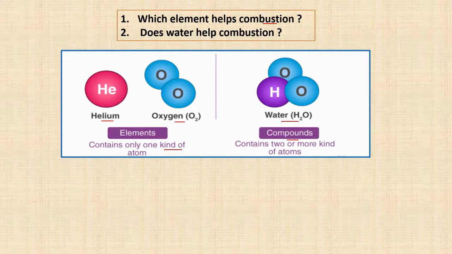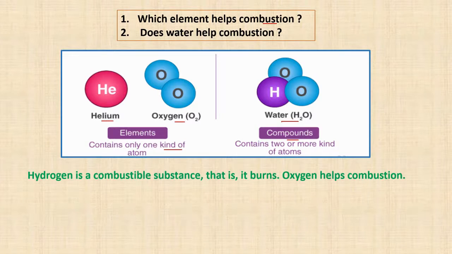It contains two atoms of hydrogen and one atom of oxygen. Now hydrogen is a combustible substance, that is, it burns. Hydrogen will burn because it is a combustible substance, and oxygen will help combustion. That means it will help in the process of burning.